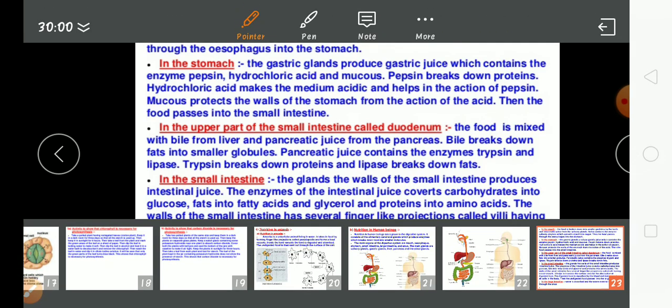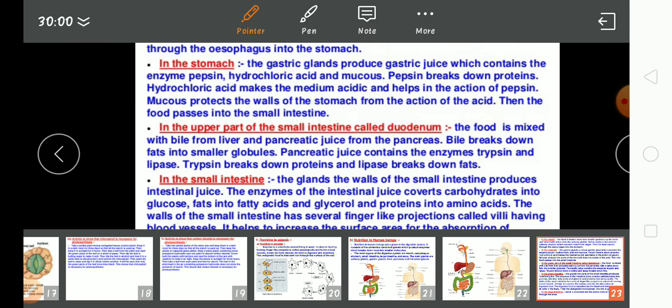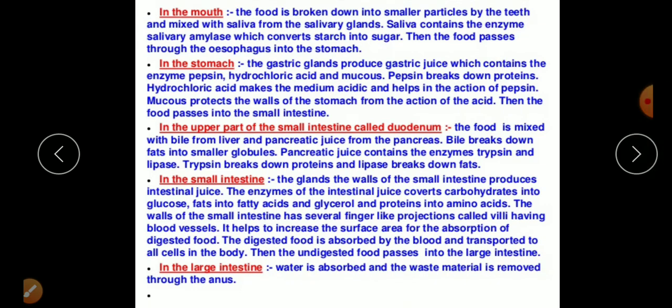But the pH of the stomach is acidic, right? Because HCl is present here in the stomach, right? The gastric glands, the glands of the stomach, produce the gastric juice. It means the enzymes provided by the stomach are the gastric juice, which contains three things: one is pepsin, another one is HCl, that is called hydrochloric acid, and the mucus. It's a 3-mark question where the function of the pepsin, hydrochloric acid and mucus comes in the examination.